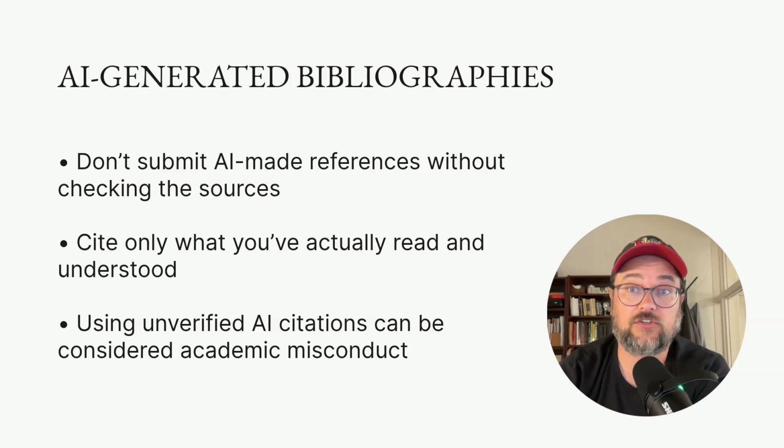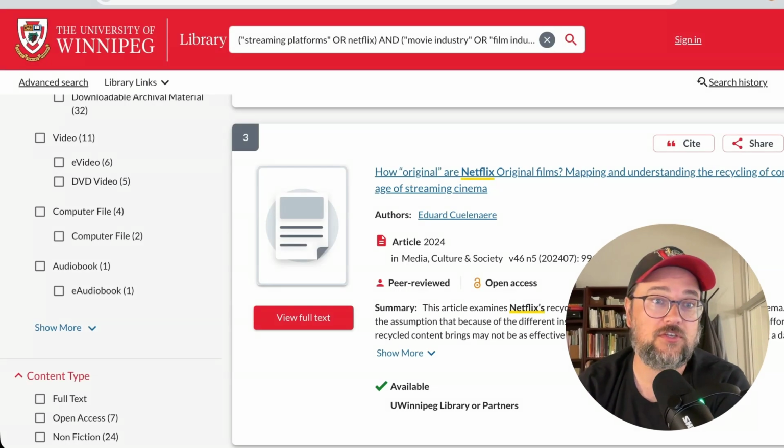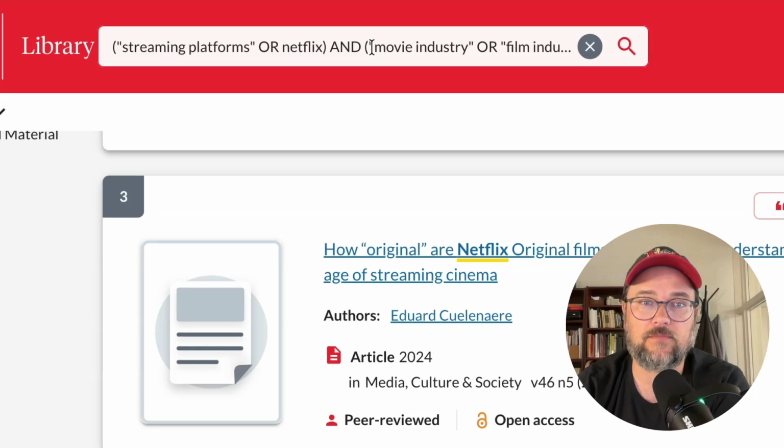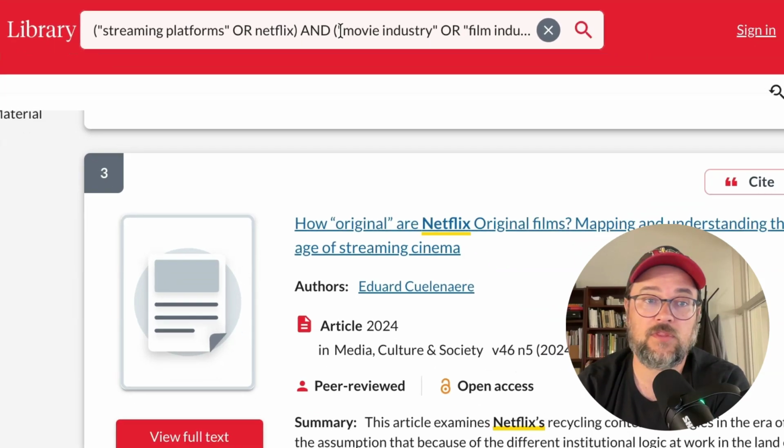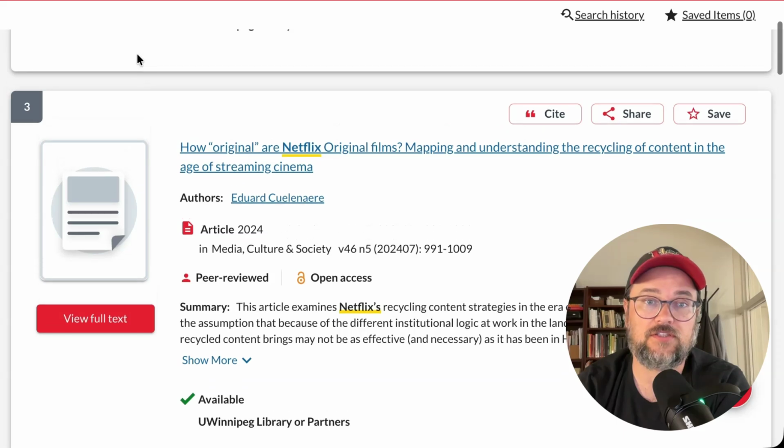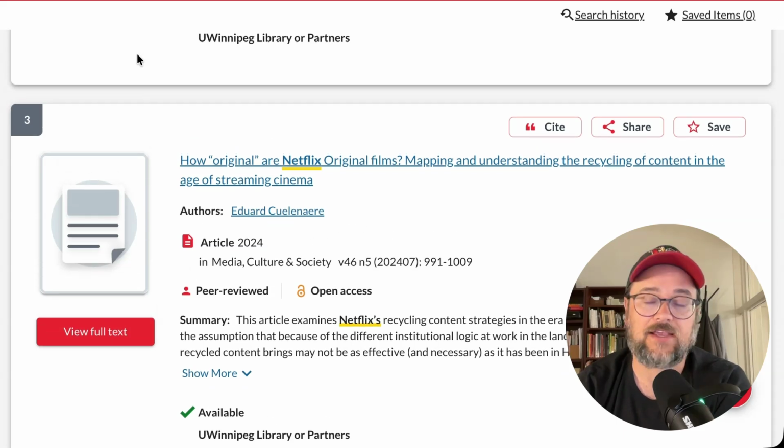If you need an alternative approach to this, my recommendation is always to use the library. Here's just a very basic search I put together for streaming platforms or Netflix and movie industry or film industry. This generates some results for us that we could use as academic sources.